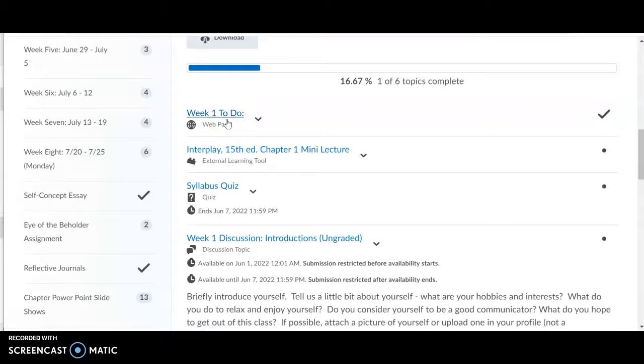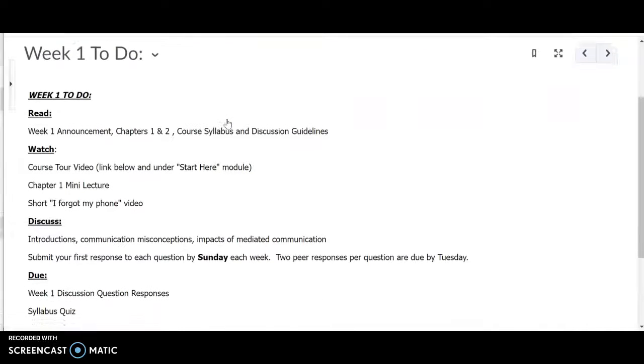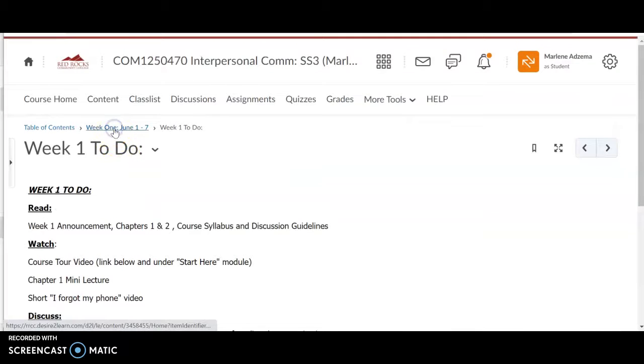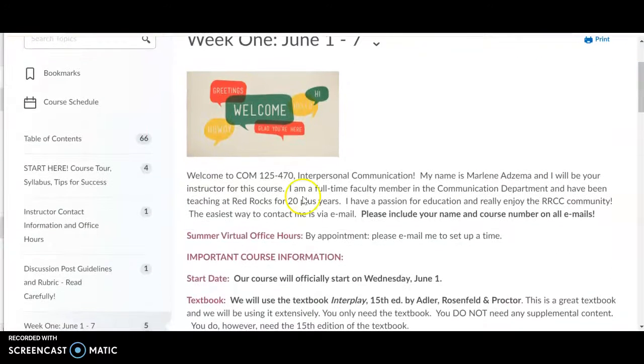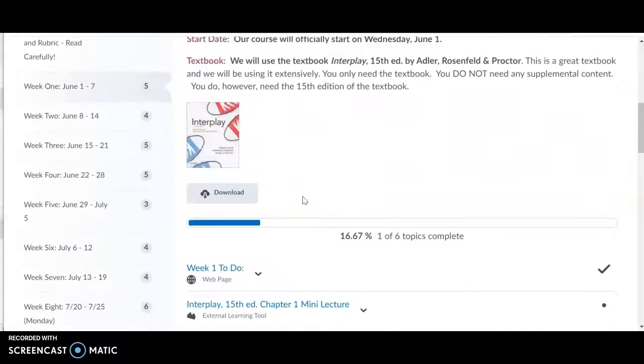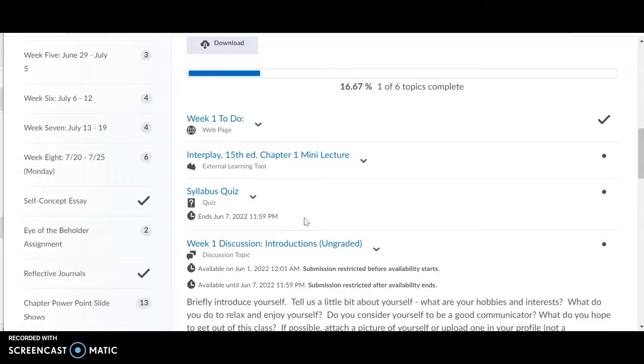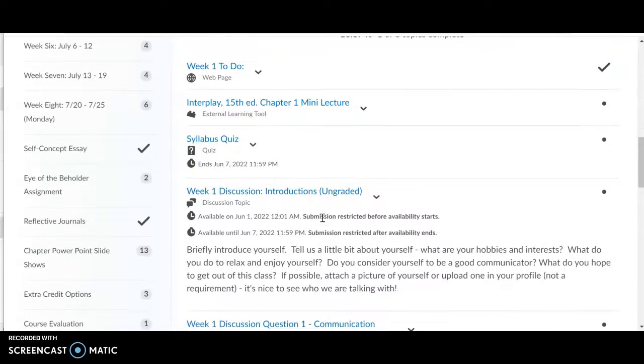If you click here, you'll get a to-do list, and this will give you a list of everything that's due that week and what we're doing. So read, watch any videos, discuss, and then do. And so I can click back here. If I scroll down here, you can see for week 1, this first week, you need to watch this mini lecture, and that'll be helpful if you don't have the textbook yet. This mini lecture will help you answer discussion question 1, which I will show you in a moment. You'll need to complete the syllabus quiz, so you just want to have the syllabus in front of you.